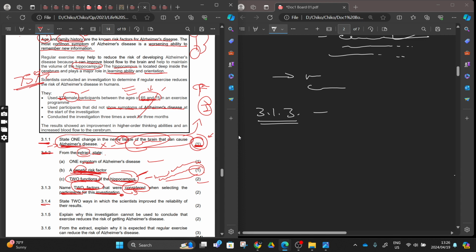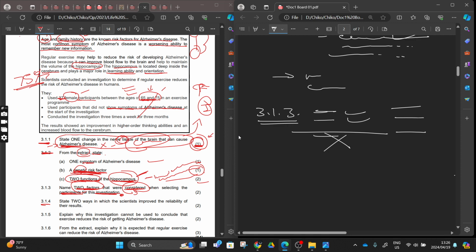There are more answers that can come from the extract, but if they say they want 2, give them 2, right? Although you can name 3, and then they answer these 2 and maybe make a line here and cancel this. Here's the problem of giving them this information. You can answer 1, answer 2, answer 3, and we find that the first one is correct, the second one is wrong, the third one was correct, but because you answered 3 like this, we are going to take the first one and the second one, and this one is going to be crossed out. So name 2, give your best 2, right? You choose your best 2, the female and the age group, and then you move on, right?